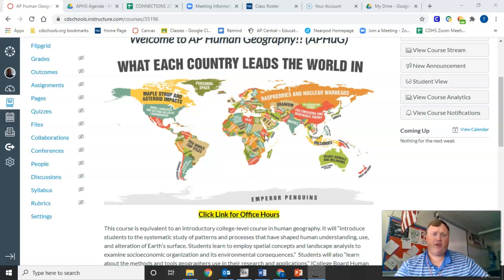The image here is very related to human geography because it shows you what each country leads the world in. And there's a human geography factor that plays a role in every single one of those concepts, or at least titles and descriptions, for each of those countries. The ones you can see, like for the United States, is pretty funny: Nobel laureates and getting killed by lawnmowers. That's what the United States leads the world in. You look at other places like Australia, deadly animals and melanoma. Brazil, FIFA World Cup titles.